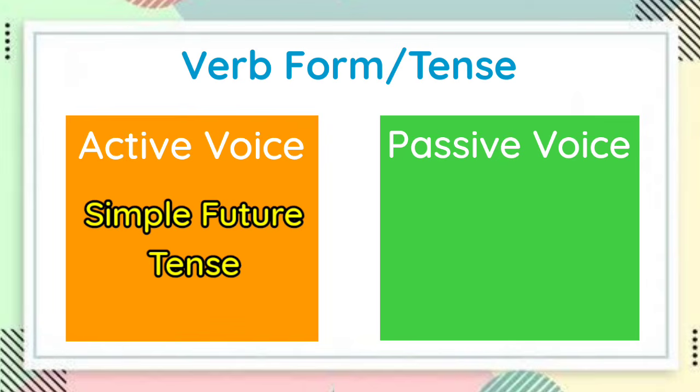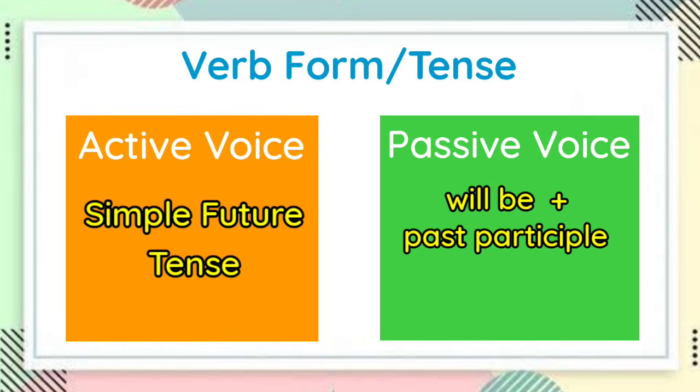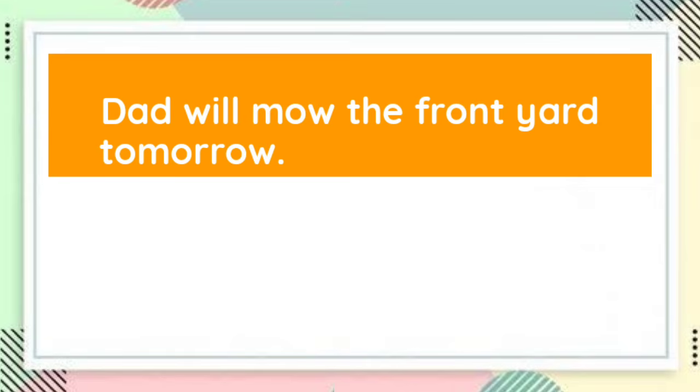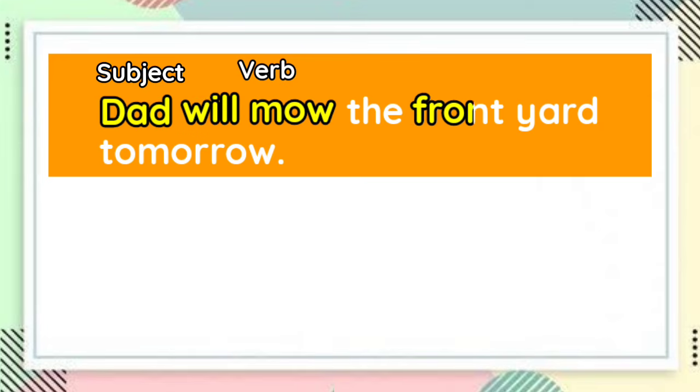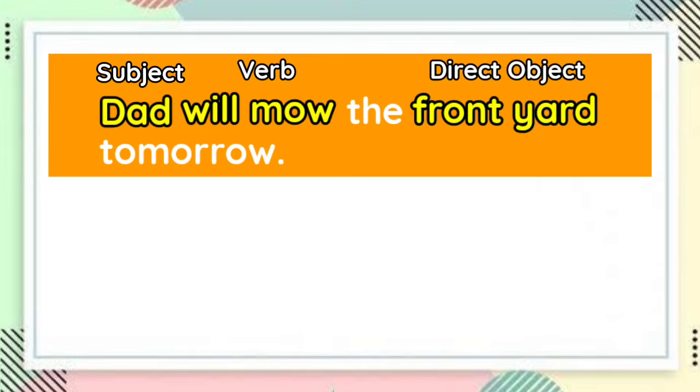So for this case, we have to use will be plus the past participle form of the verb. Will be is used for both singular and plural subjects. For example, Dad will mow the front yard tomorrow. The subject in the sentence is Dad. The verb in the simple future tense is will mow, and the front yard is the direct object.